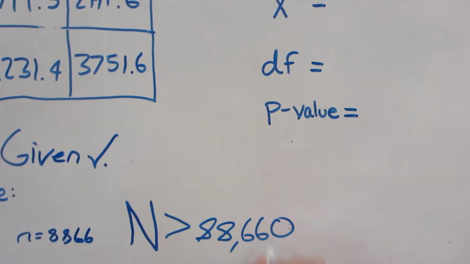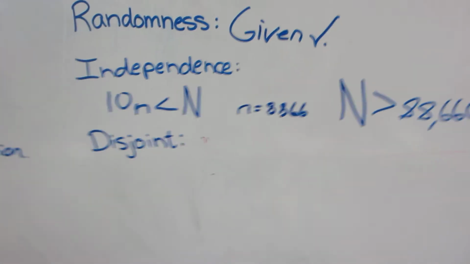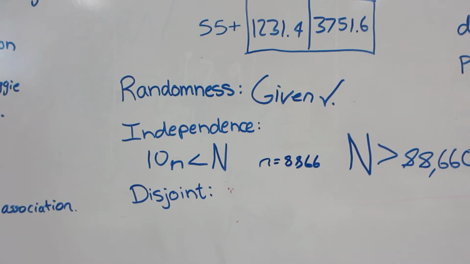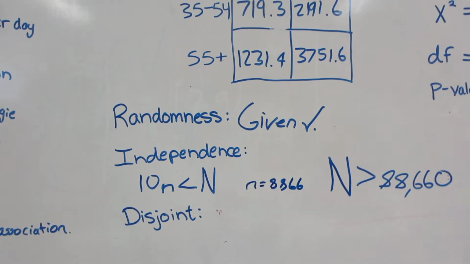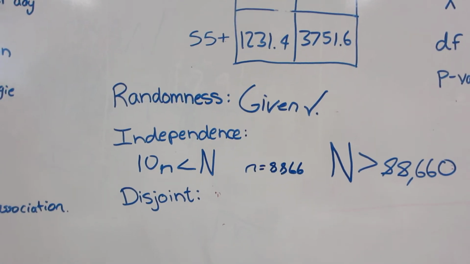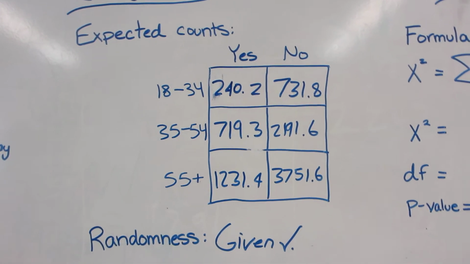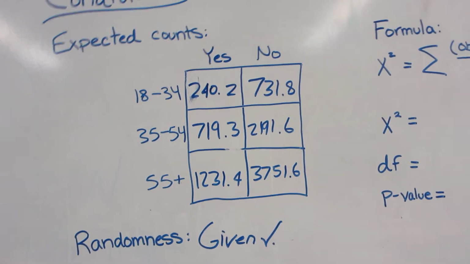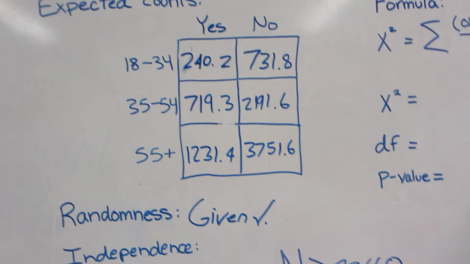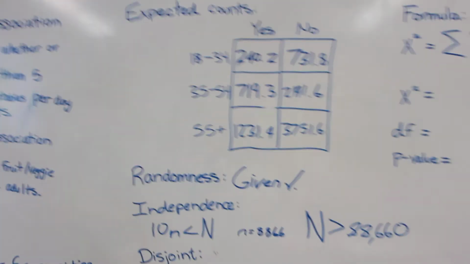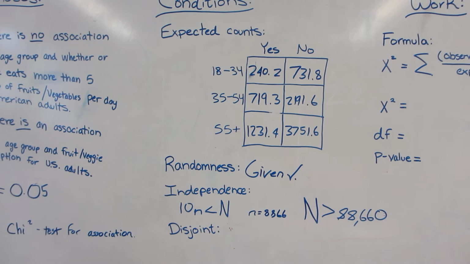The last thing we have is disjoint, which means that each outcome can only fall in one category. Like you can't be 18 and also 36, and you can't eat 5 servings or not eat 5 servings. There's just no way that works. Our conditions are a go.